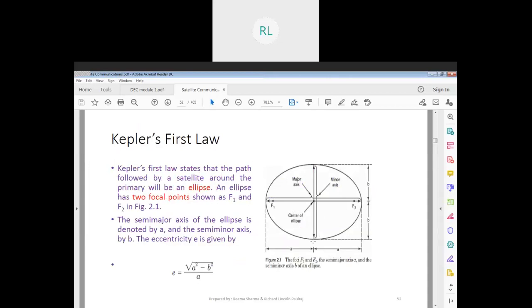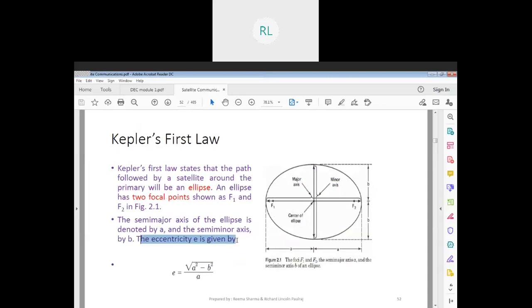The thing we have to understand here is that your satellite is going to take a path which is nothing but an ellipse, and it has two focal points, F1 towards the left side and F2 towards the right-hand side.